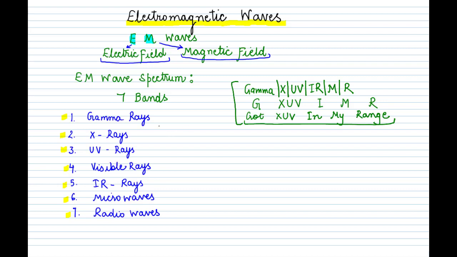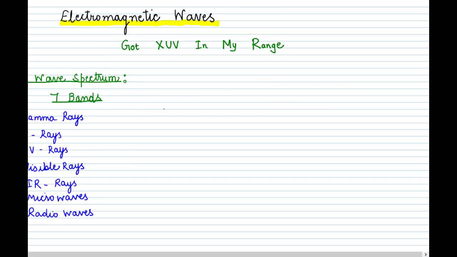First we'll start with gamma rays, and first of all we will start with the wavelength. For wavelength we use the symbol lambda. Wavelength is always in increasing order, so if you remember the wavelength, you need not remember anything else. So let us go to the wavelength.